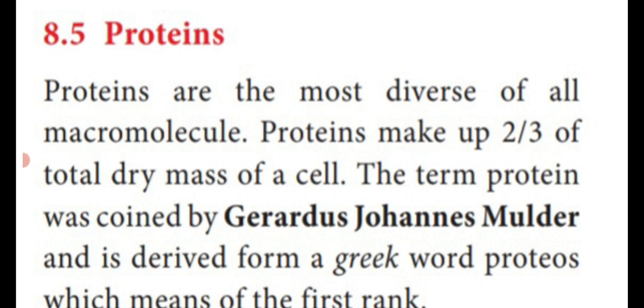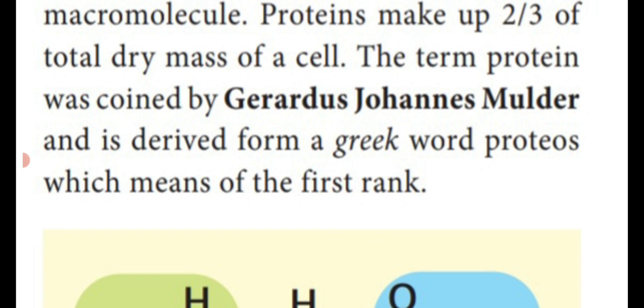It is a macromolecule which is present in all living organisms. It makes up a large part of the total dry mass of a cell. The term protein was coined by Gerardus Johannes Mulder and is derived from a Greek word proteos, which means of the first rank. So proteos is a Greek word which means first rank.